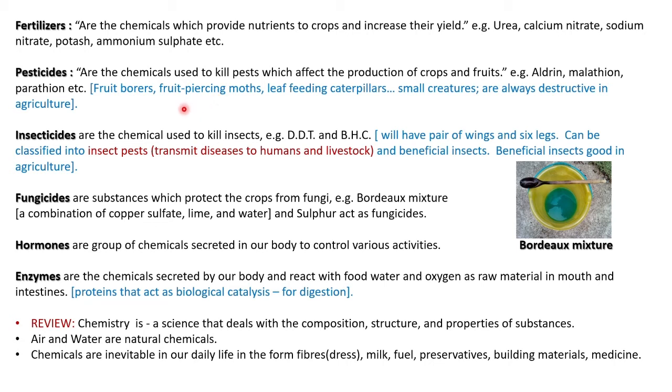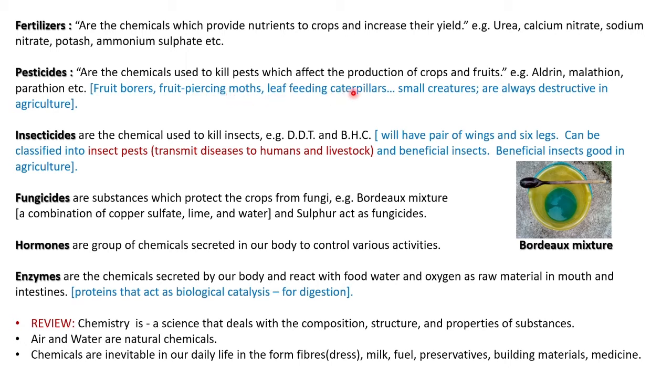While it is young, even in the flowering stage, it will be spoiling the fruit. So with fruit piercing marks, human beings will not get the fruit. This one will be sucking the juice of the fruits. So pesticides will be used to kill that.